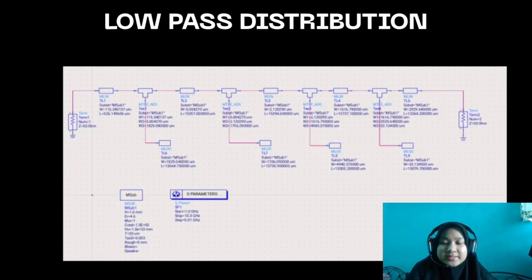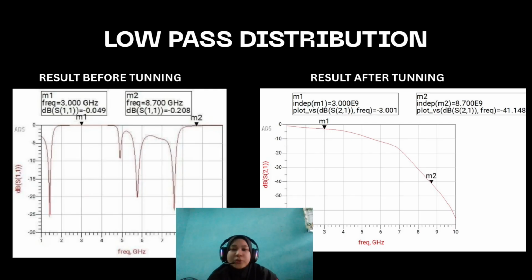For high-frequency applications, lumped elements are not suitable, so we convert the design into a distributed element filter using Richards transformation and Kuroda identities. This technique replaces inductors and capacitors with transmission line elements. This slide shows the result before and after tuning. Before tuning, the graph is not smooth and the filter is not optimized. After tuning, the response becomes smoother and follows the low-pass filter shape. The signal passes at low frequency and is attenuated at high frequency. So, tuning improves the filter performance.